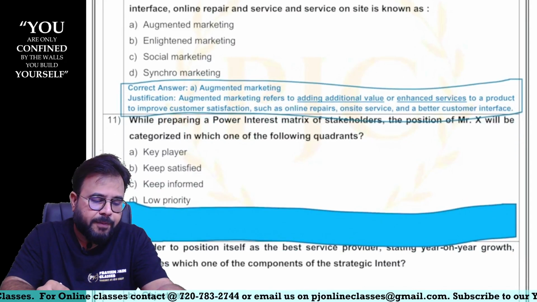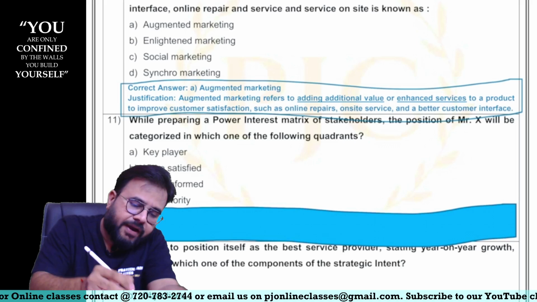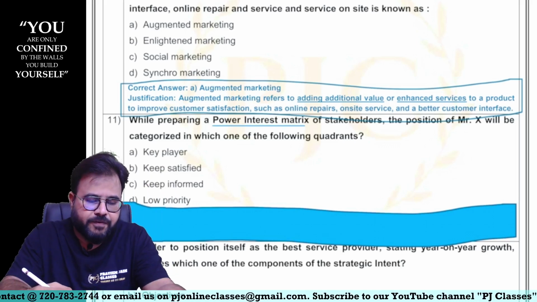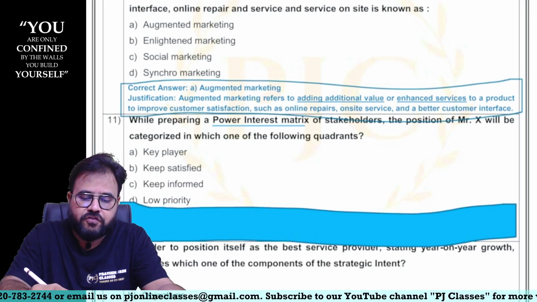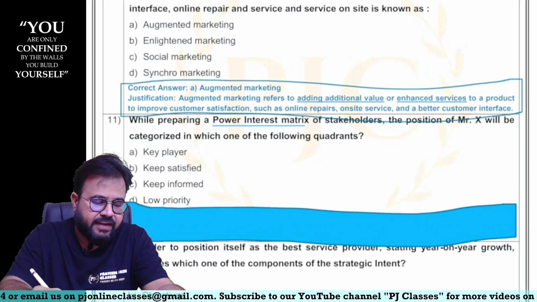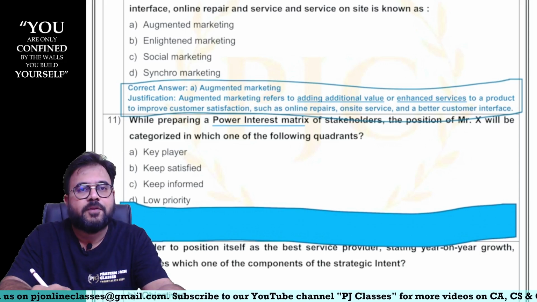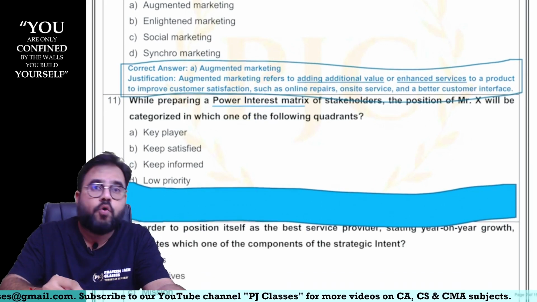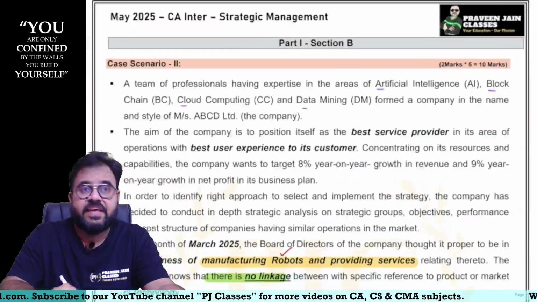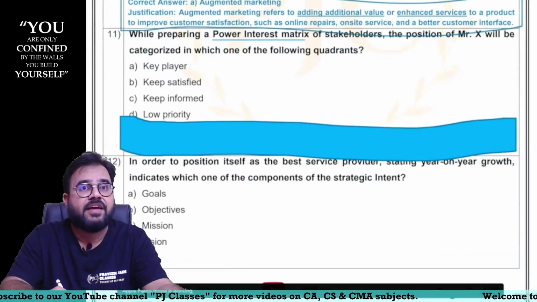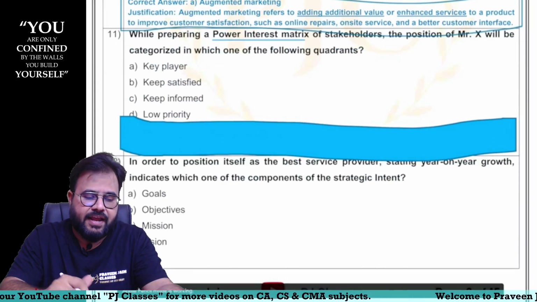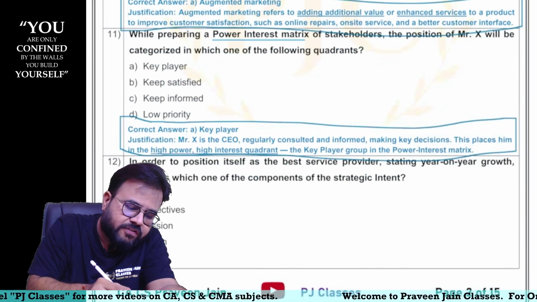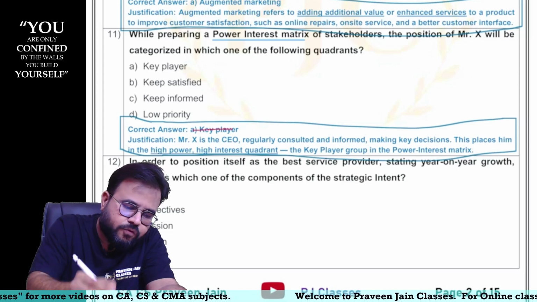Now, while preparing a power interest matrix, so power interest matrix was also called as Mendelow's matrix of stakeholders, the position of X will be categorized into which of the quadrants? So can I say there were 4 quadrants, but can I say here who is this particular player, sir? Can I say CEO? Can I say he is having high interest in the company and he is also a better stakeholder in the company, sir? So what should be the right option, sir? Key player, sir.